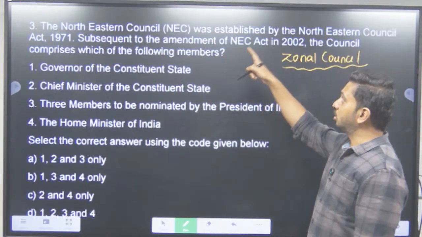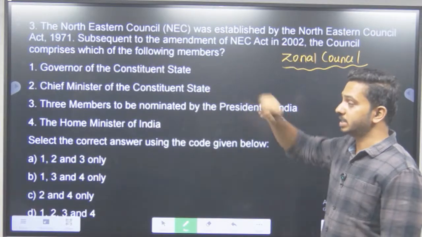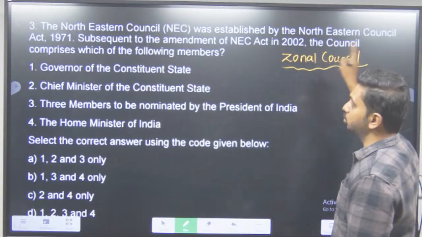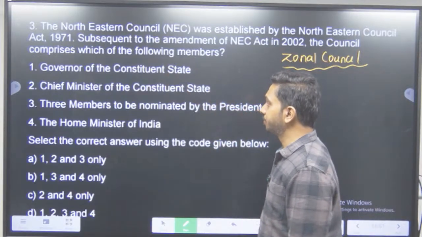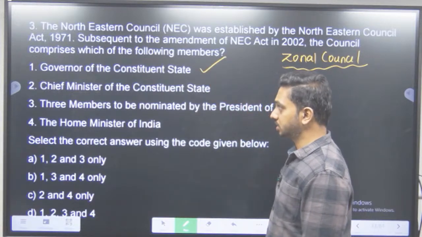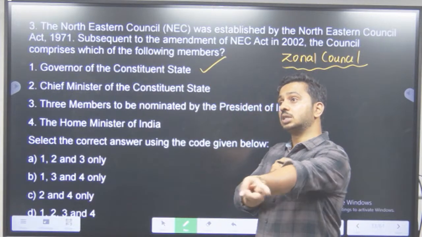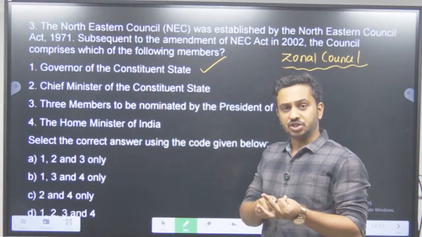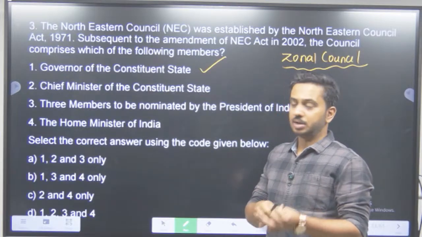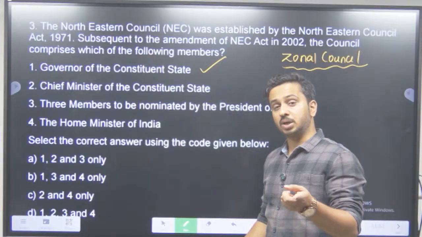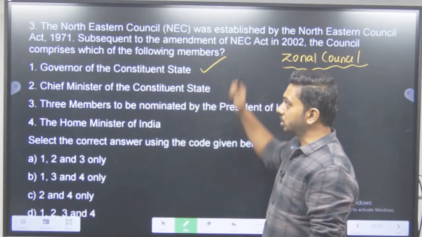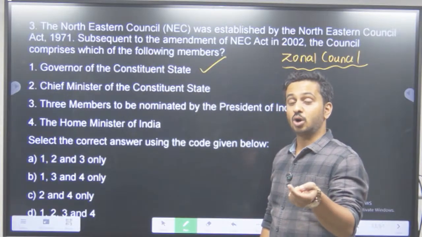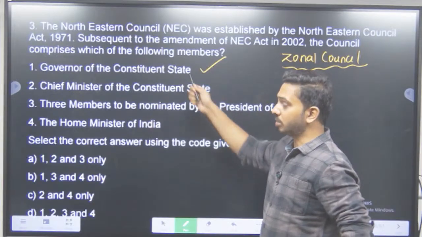The Northeastern Zonal Council was established by the Northeastern Council Act 1971, correct. Subsequent to the amendment of the Northeast Council Act in 2002, the council comprises which of the following members? Governor of the constituent state? Yes. Because when it comes to the other zonal councils, do we have the governor? No. We have only the home minister, the chief minister, and 2 other ministers. But with respect to the Northeast Council, because we have powers given to the governor, because we have autonomous district councils there, we have included the governor also.